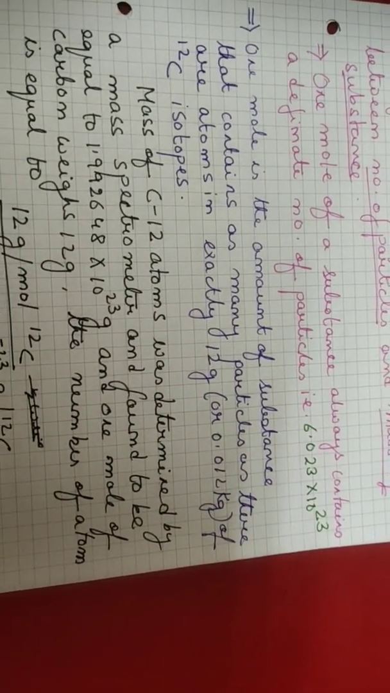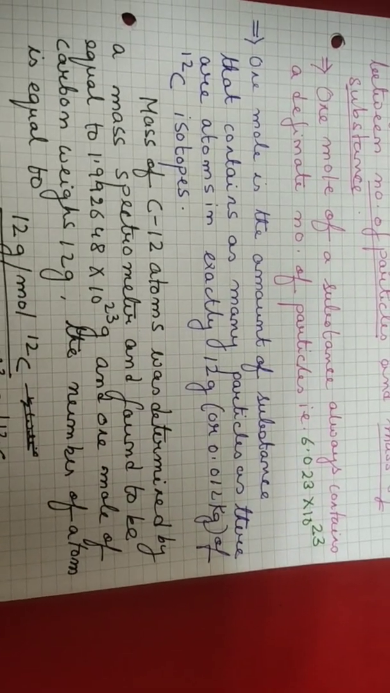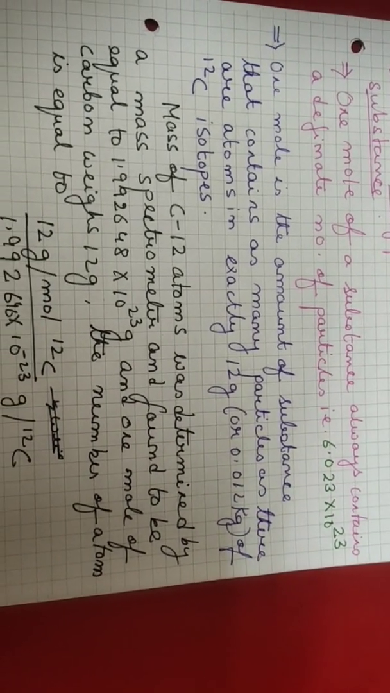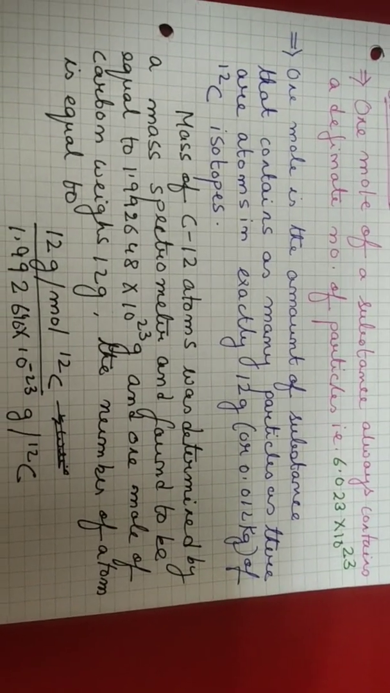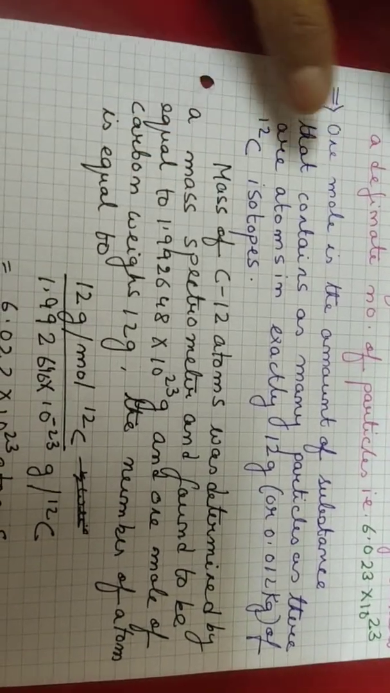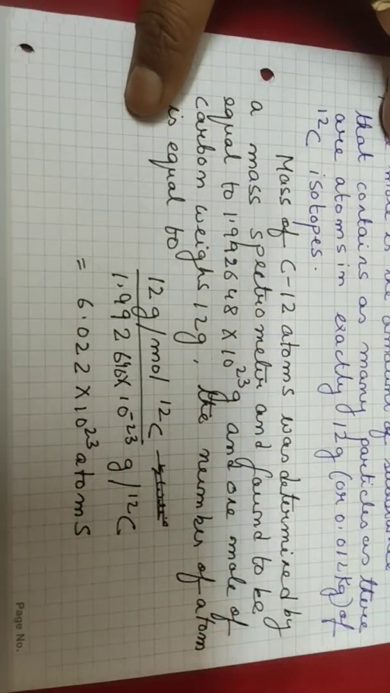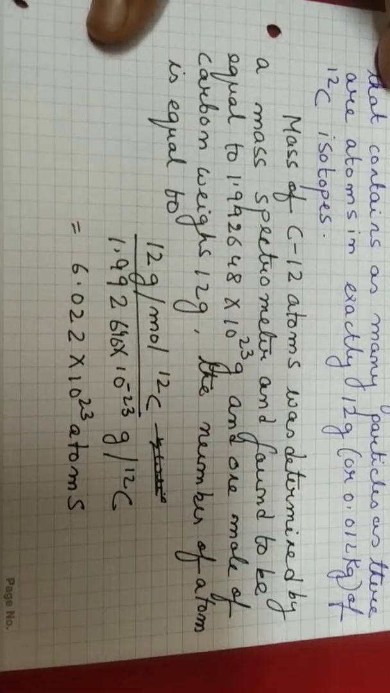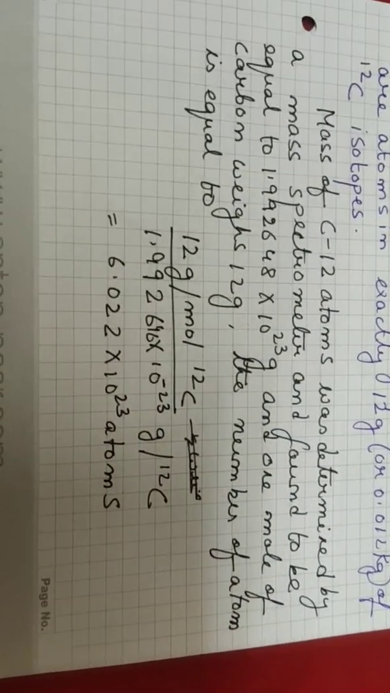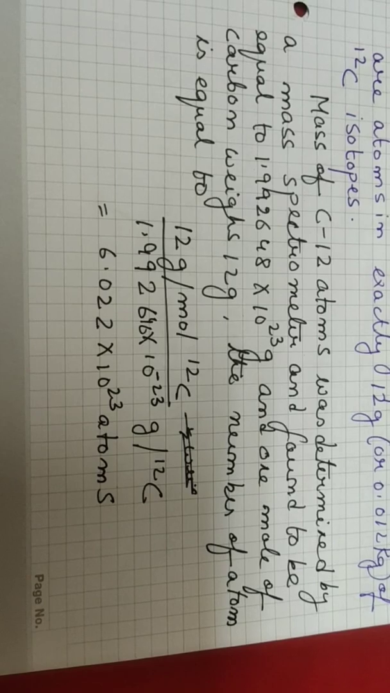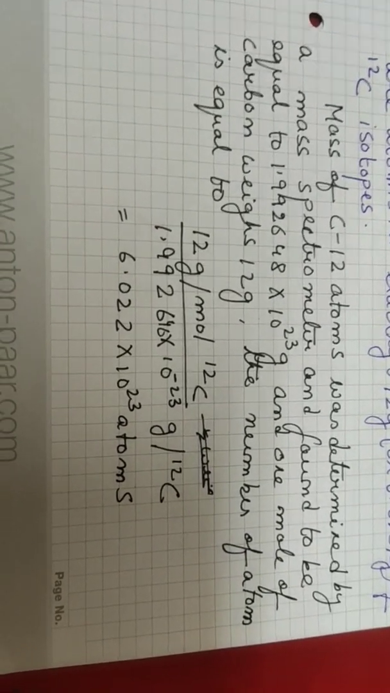So, the actual definition of 1 mole is the amount of substance that contains as many particles as there are atoms in exactly 12 gram of carbon-12 isotope. So, students, it is noted that we are talking about the carbon-12 isotope. The mass of a carbon-12 atom was determined by mass spectrometer and it has been found to be equal to 1.99 into 10 to the power minus 23 gram, and the weight of 1 mole of carbon is 12 gram.